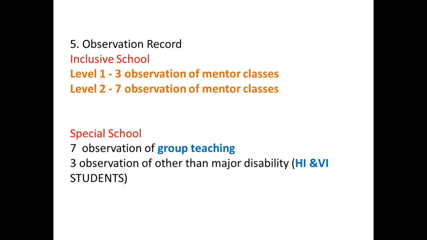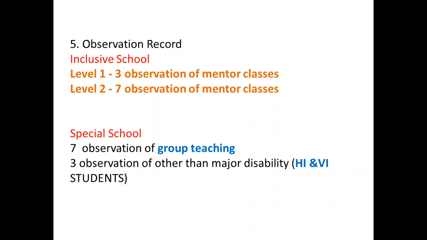The fifth one is the observation record. You will go to your school practice. In the school, you will have a guide teacher, and she takes classes for 5 to 6 days, and you have to observe that and write it. For level 1, that is classes 6 to 8, you have to write 3 observations, and for level 2, that is 9 to 11, you have to write 7 observations.